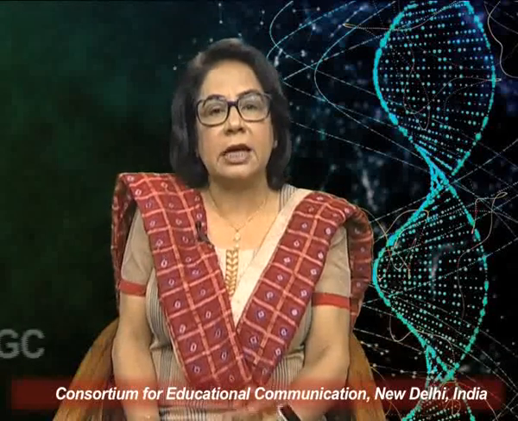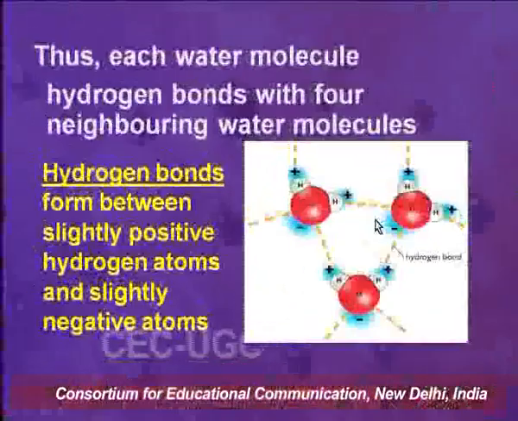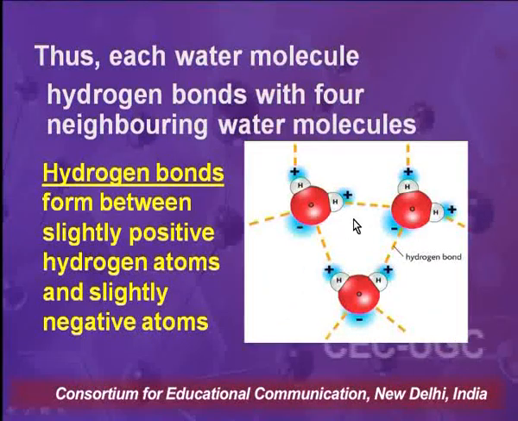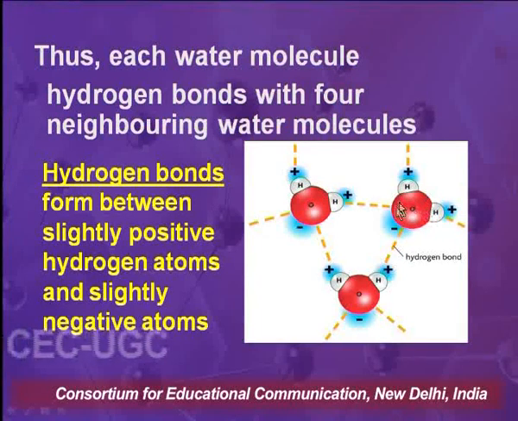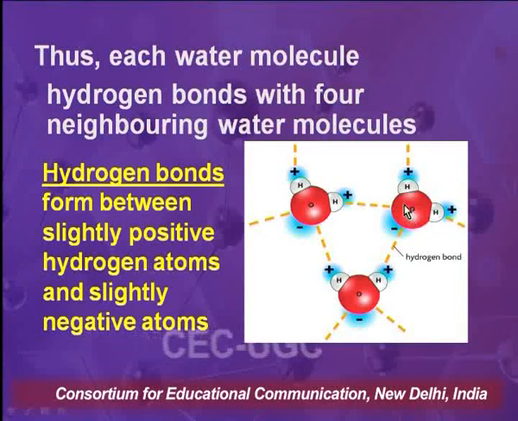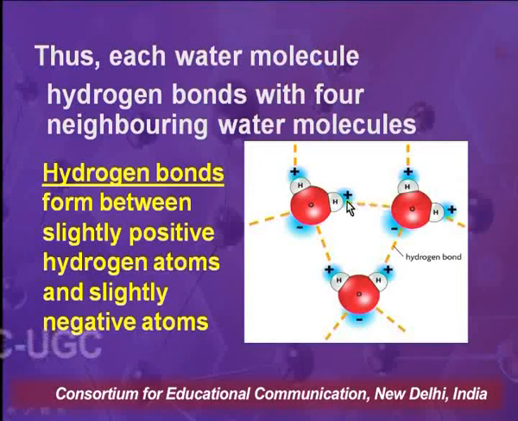As you can see here, it is an interaction between two atoms that are already involved in other bonds. This oxygen is bonded to hydrogen in a water molecule, and now the hydrogen is binding these two oxygens through a hydrogen bond.